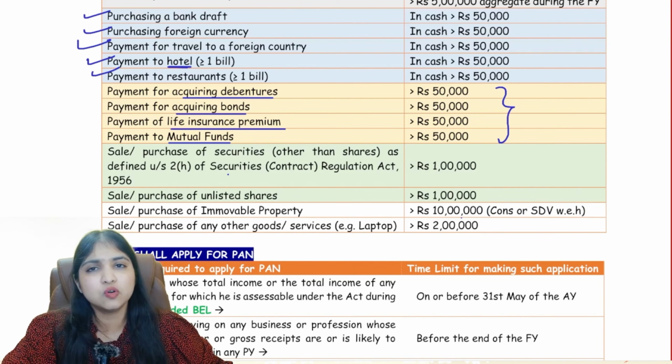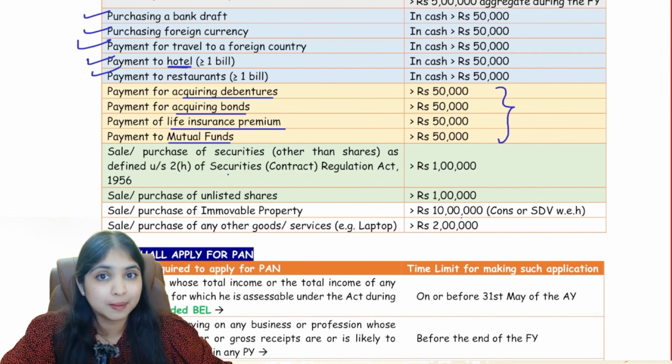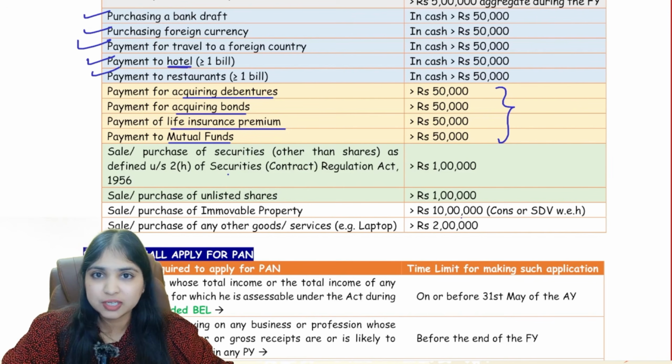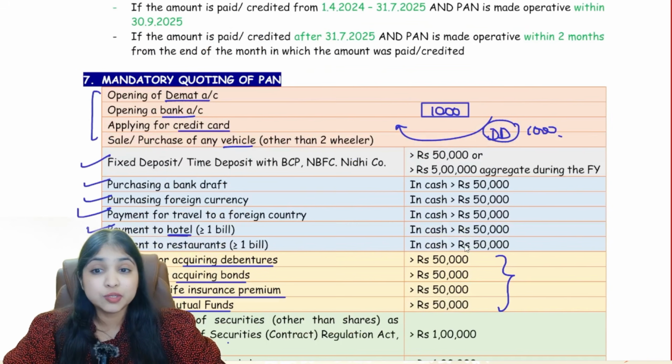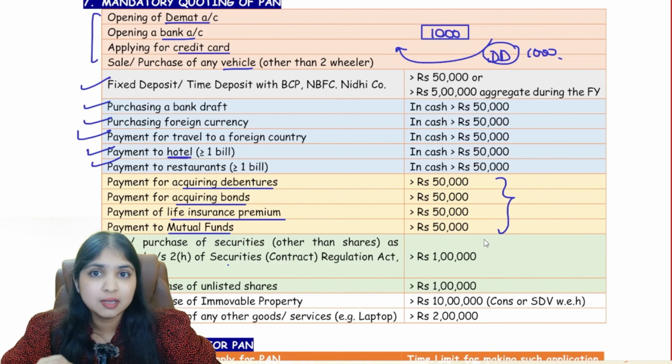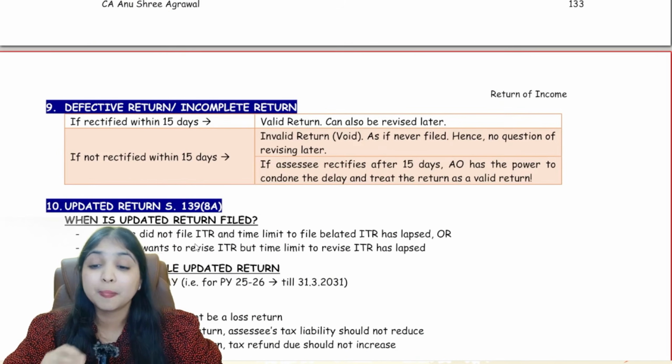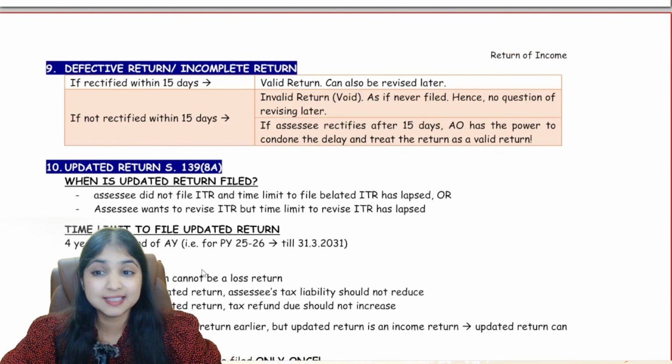And any other goods, if we sell or if we buy, like for example, let's say you go to Chroma and you bought a lot of electrical appliances, total bill was more than 2 lakh rupees, they will ask you for PAN number. Okay guys, this was about who has to mention their PAN number in which situations. Now last 3 concepts only guys, listen to me.